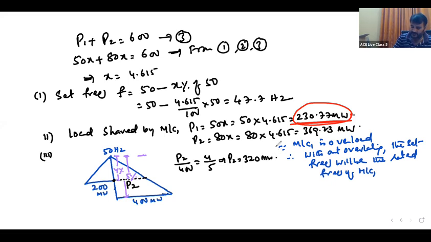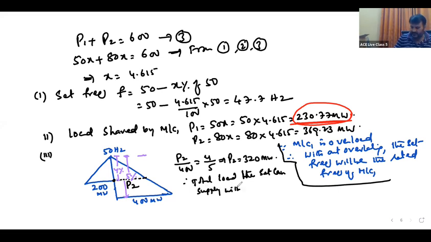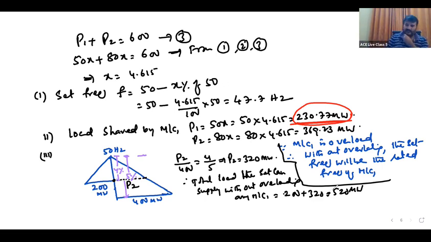320 megawatts. Therefore, what will the total load be? The total load the set can supply without overloading any machine is equal to 200 plus 320. That is equal to 520 megawatt. Right? So this is your question.